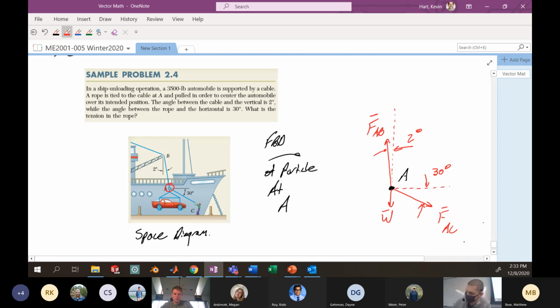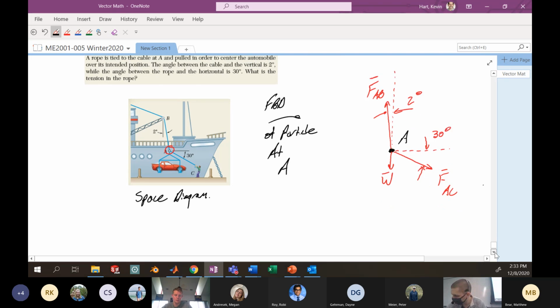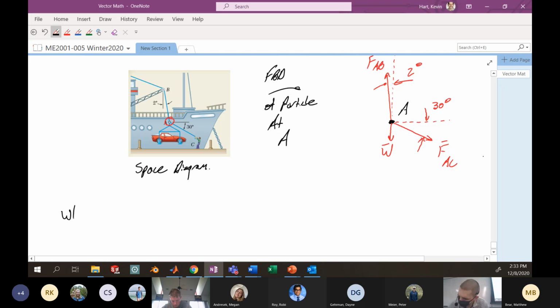I've got the weight of the vehicle and the 2 forces in the rope. The question is, what is the force in the rope? What we're after is the magnitude of the vector FAC, or in engineering language, the magnitude of the force AC.